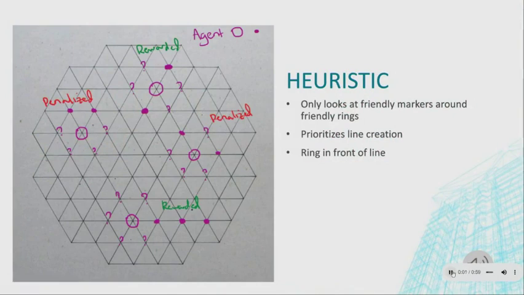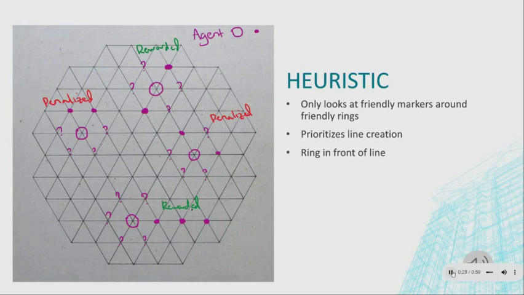The heuristic is based on the immediate surroundings of each friendly ring. As shown in the example, two friendly markers on the same line with the ring in between is rewarded, whilst two friendly markers not on the same line will be penalized. The heuristic function also looks at friendly markers that form a line with the immediate friendly marker, which is also rewarded. This leads to an agent that prioritizes friendly rings being next to friendly markers, as well as line creation.